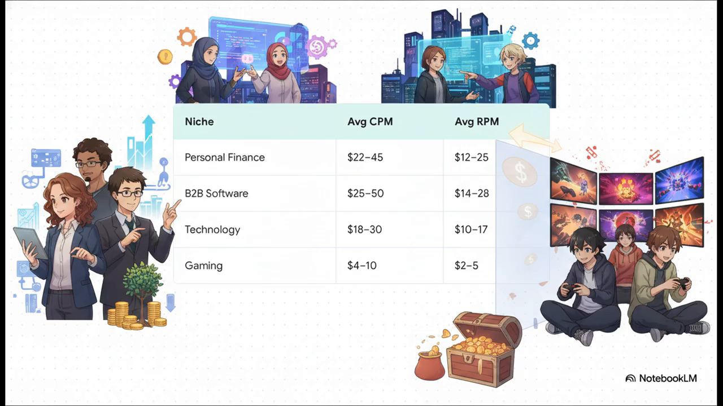Now, looking at the data from the playbook here, this is where it gets absolutely fascinating. Not all views are created equal. Literally, niche selection is your biggest lever. A personal finance or B2B software video can easily earn 5 to 8 times more per view than a gaming video. If you want high RPMs, you absolutely have to target topics where advertisers are eager to spend heavy dollars.